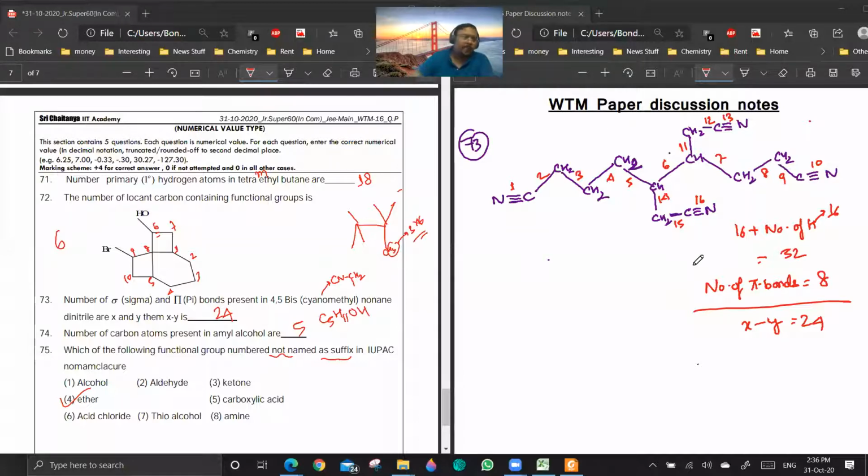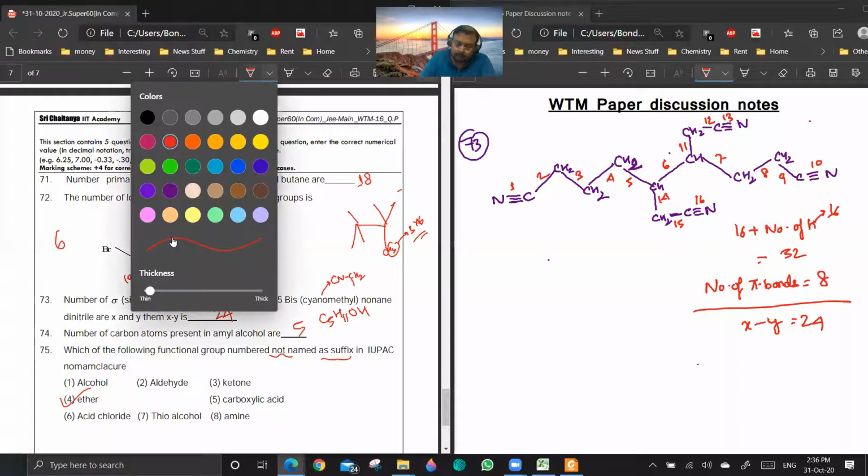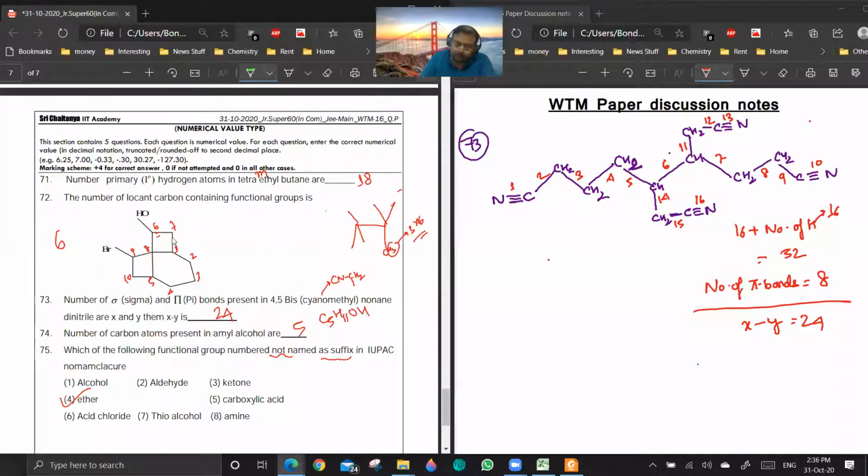Any doubts? Apart from 73, no doubts. No, 72 is not a doubt. The numbering will be something like this: 1, 2, 3, 4, 5, then 6. If you try numbering from here, then you will be getting 7 here. Are you getting a point? So that's why that numbering won't be accepted. This one is accepted.